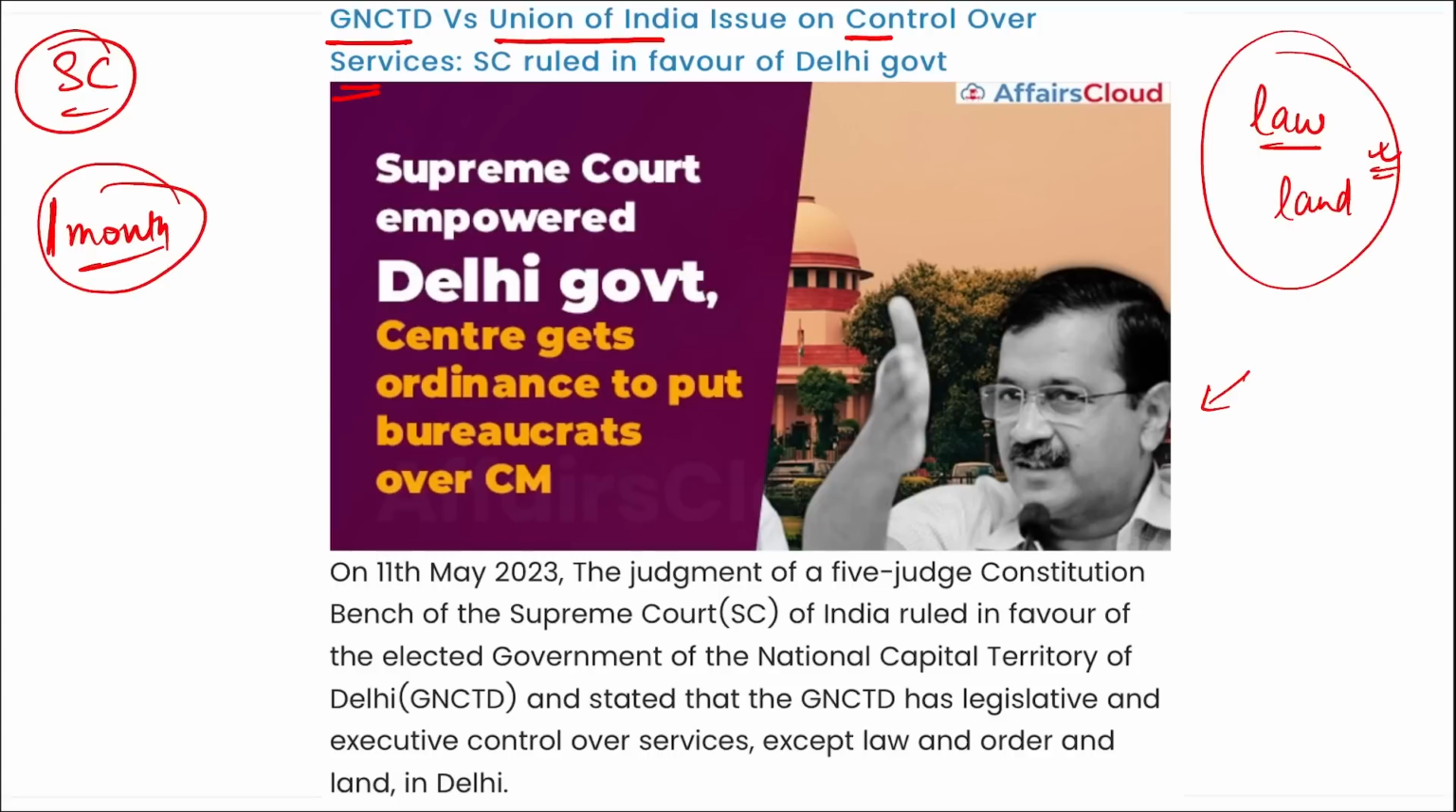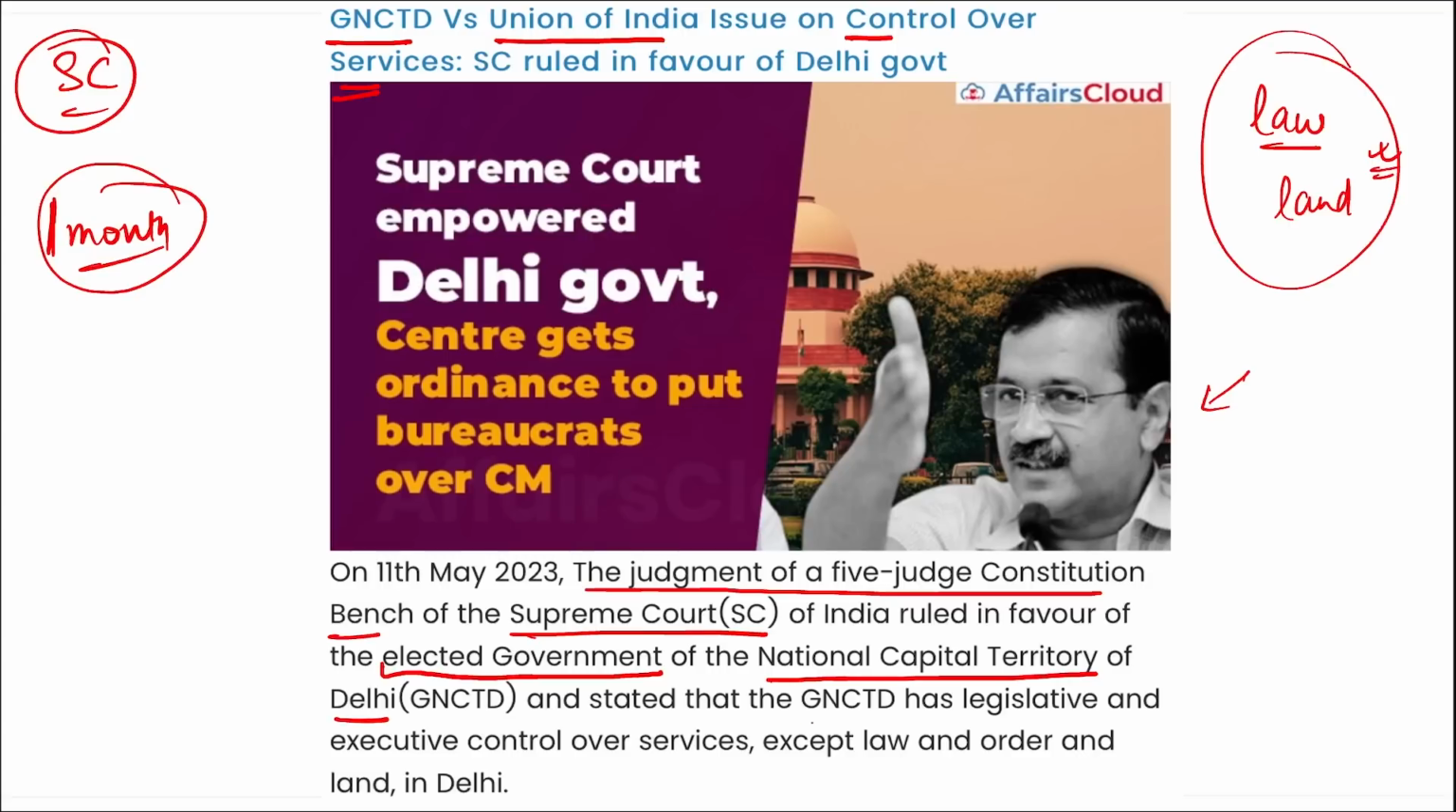Means they are directly challenging the order of the Supreme Court, not in the High Court, but they just brought this ordinance that all the rules will be coming under the Delhi Union government only, right? So that means they are contradicting the order that was passed by the Supreme Court, correct? If we talk about it, the judgment of a 5-judge constitution bench of the Supreme Court of India ruled in favor of the elected government of the National Capital Territory of Delhi, correct?